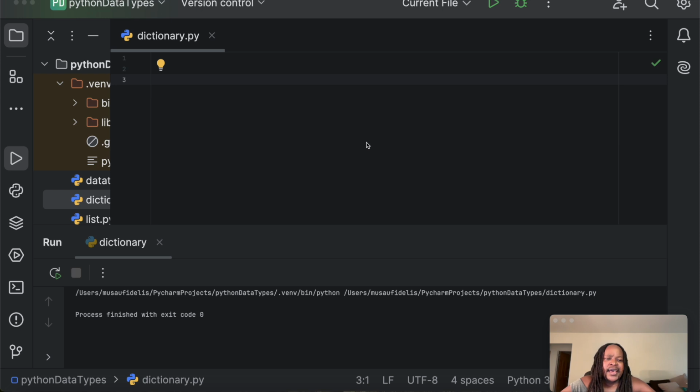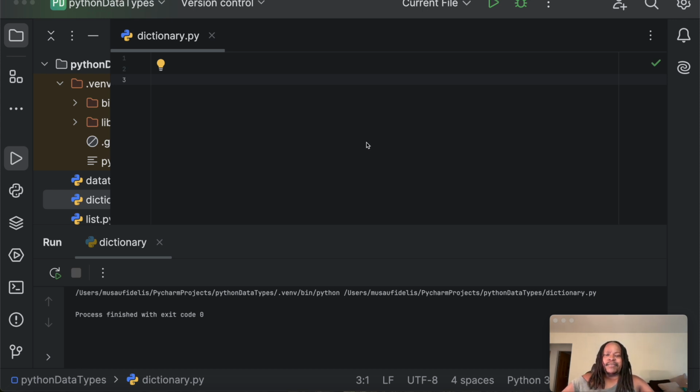And the way we create a dictionary in Python, there are actually two ways. Number one is using the curly braces, and number two is using the dict function, D-I-C-T.